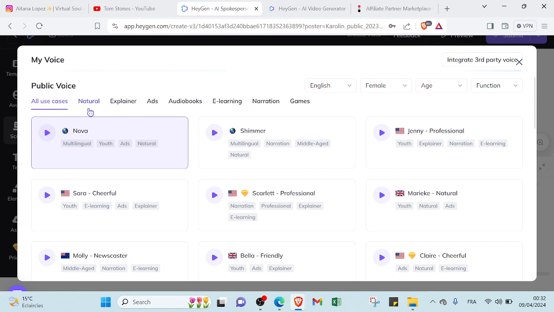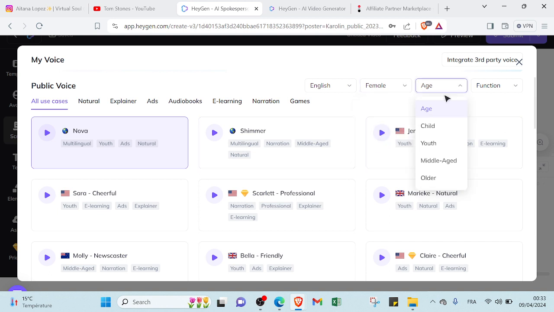Or just click the type if you want an explainer or natural voice, ads voice, audiobooks voice, e-learning voice, narration voice, games, or you can just choose the language of your voice, so you can choose Arabic, Danish, whichever one you want, and then you will select the gender of your voice. As you can see, we already chose a female AI character, so it will of course be a female voice.